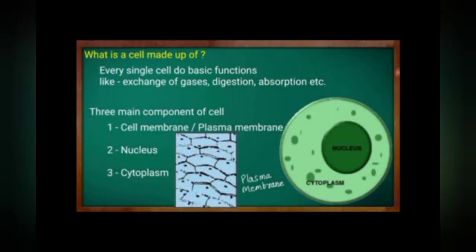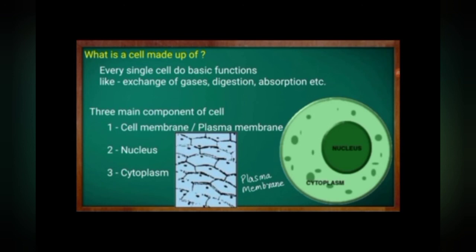Now what is a cell made up of? What is the organization of the cell, or we can say the structural organization of a cell? Microscopic studies reveal that every cell possesses three basic features in common, that is plasma membrane or cell membrane, nucleus and cytoplasm. Due to the presence of these features, all activities inside the cell and interaction of the cell with its environment are possible.